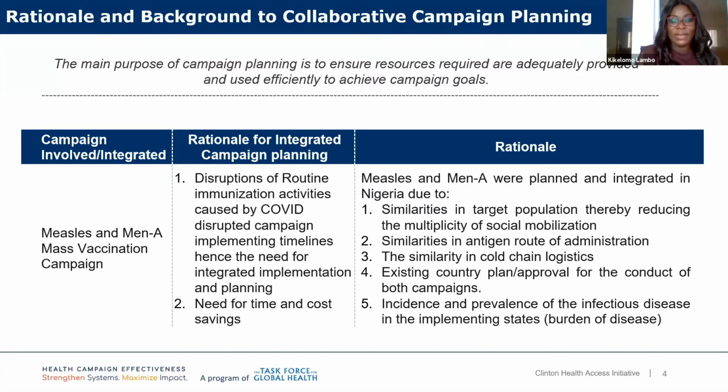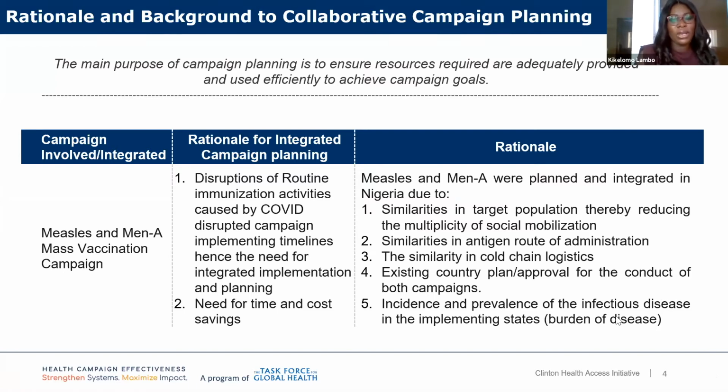Unfortunately, we didn't have the time frame or even the resources following COVID. So really, the integration of campaigns, although it has been successful, was born out of the need for time, the need for cost savings, and the disruptions that had happened to the routine immunization program.